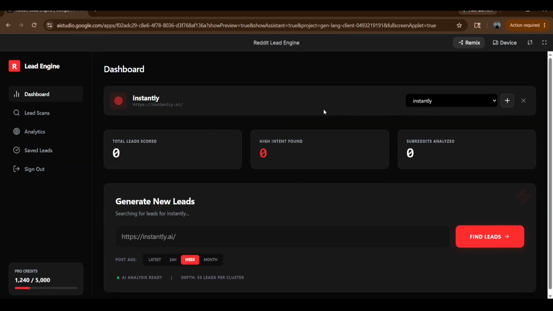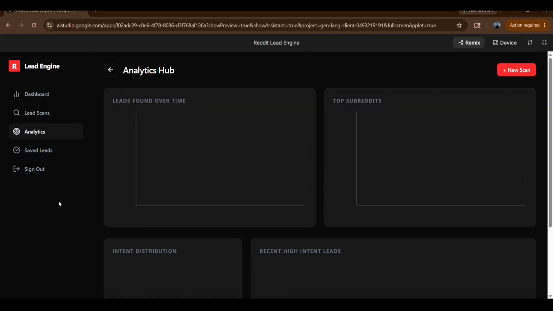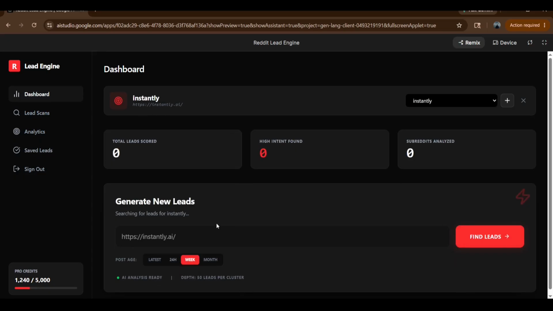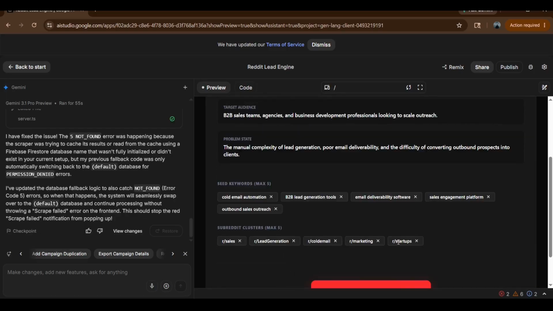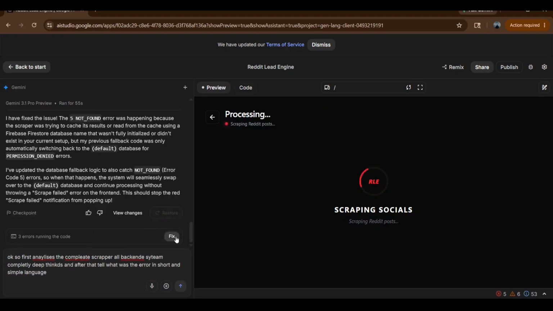So we have to check if it's able to work or not. We scan and analytics and all. We're supposed to check that it's able to work or not. So you can see I rechecked and it's scanning the social. Let's see if it's able to scrape leads perfectly. And I'm giving the prompt.